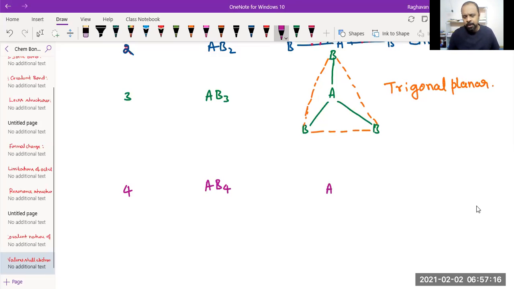The four surrounding atoms with four bond pairs must move away from each other and occupy a structure where repulsion is minimum and stability is maximum. So this is the structure. I had written it for carbon tetrachloride, if you remember. So these are four B atoms. Now, if you want to give the structure for this, you can connect the surrounding B atoms with a dotted line.